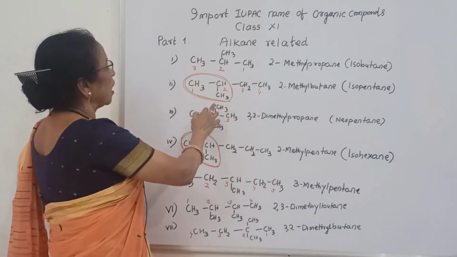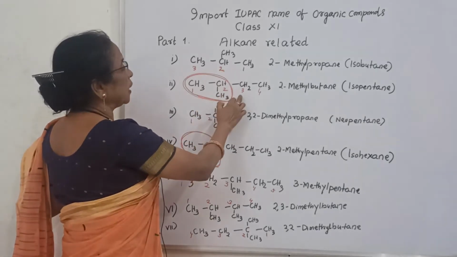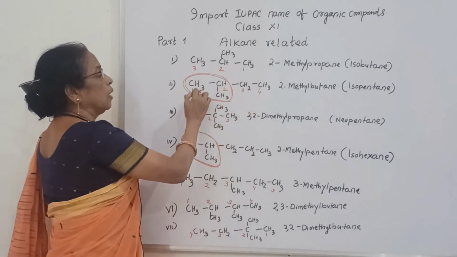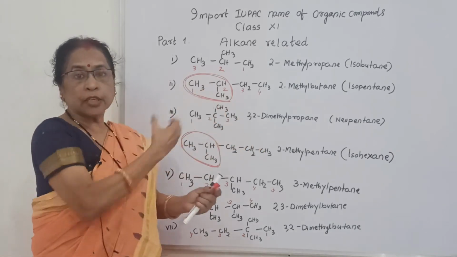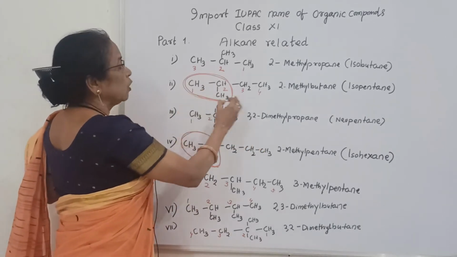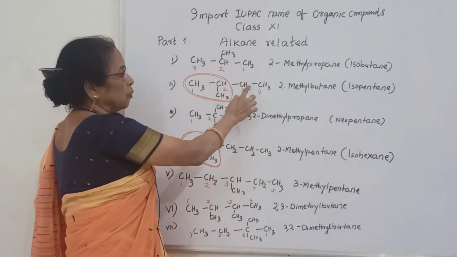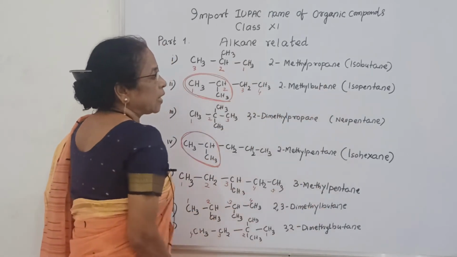If you count this one, in 2 position there is a methyl group, and that is why 1, 2, 3, 4. If you count from this side, 1, 2, 3, 4, that means it is near to the end. The substituent which is near to the end, you will count from this side. So it is 2-methyl butane. Why butane? Because the longest chain is 4 carbon. Butane, and isopentane is the common name.